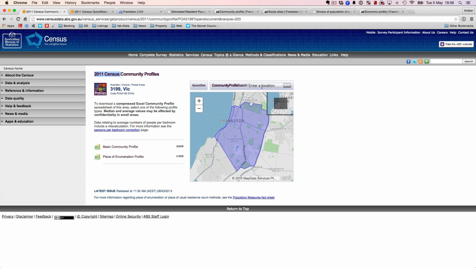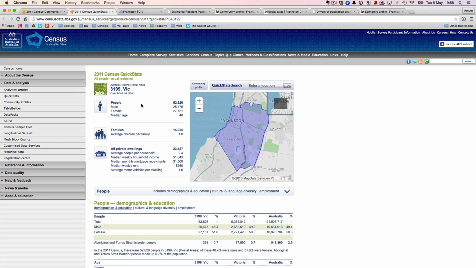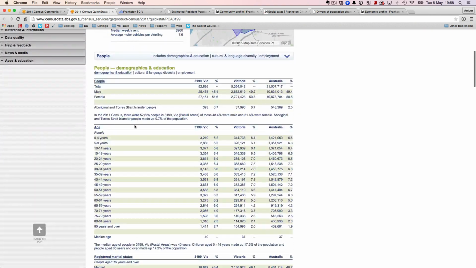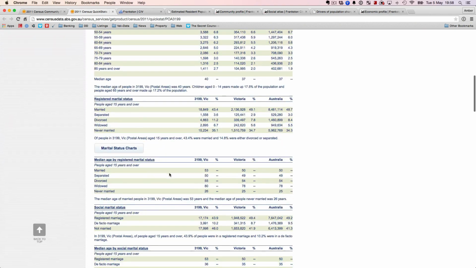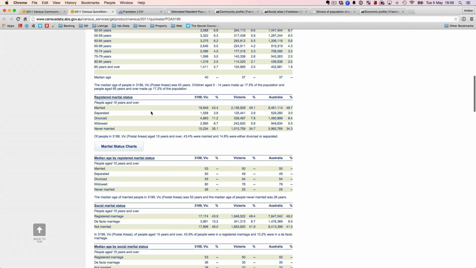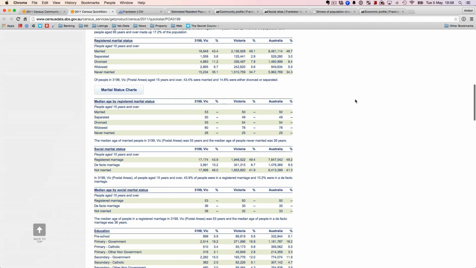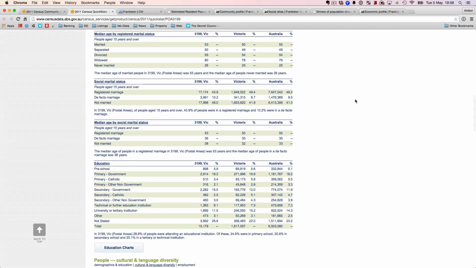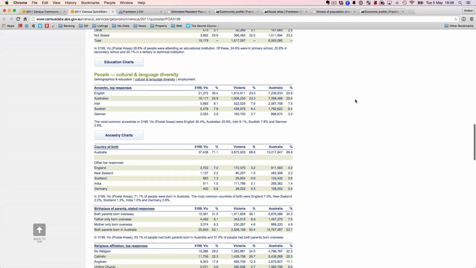So what you do is enter the postcode here, say 3199, and you come up with something like this, and that talks about the age, the marital status, the median age, education, people.